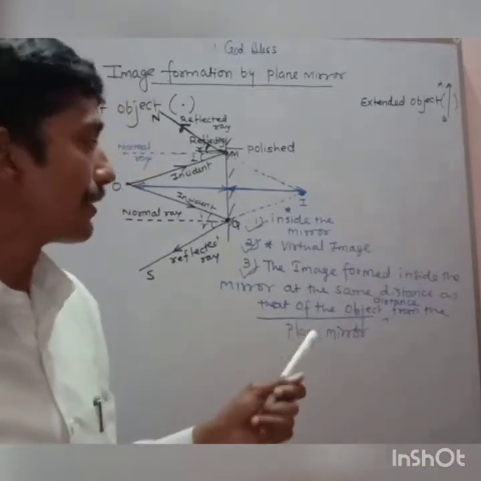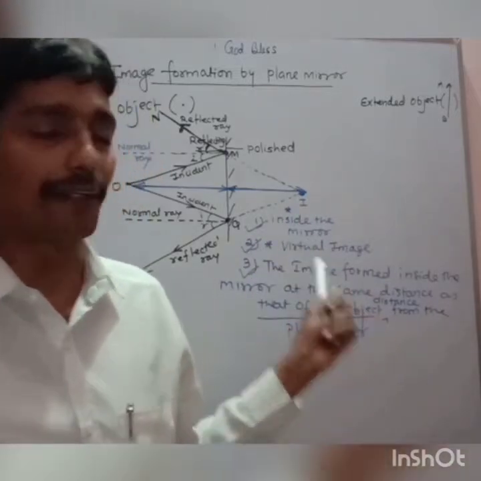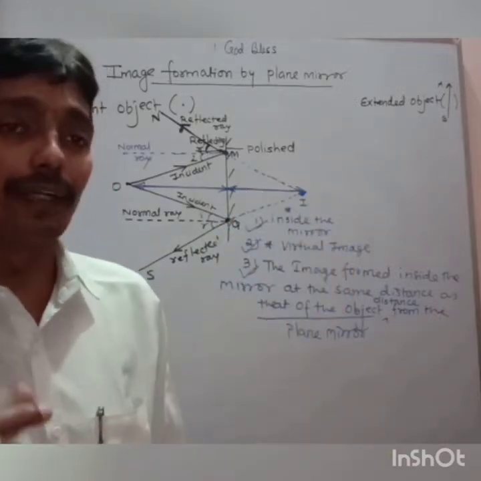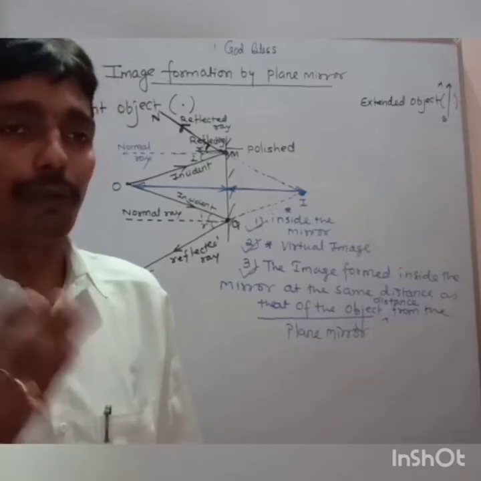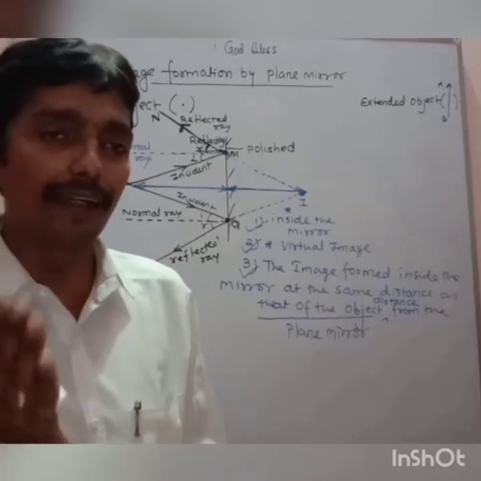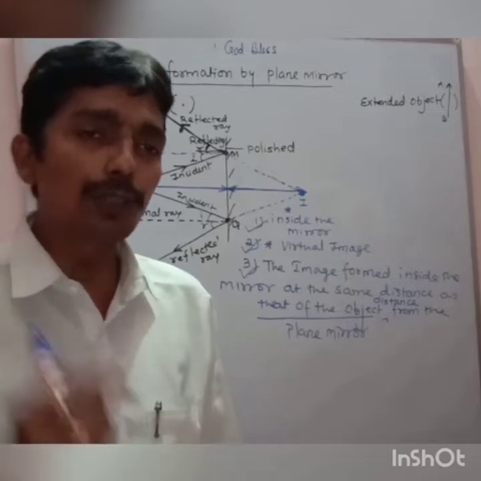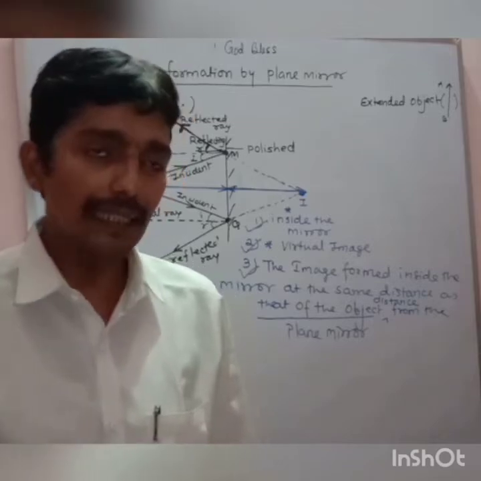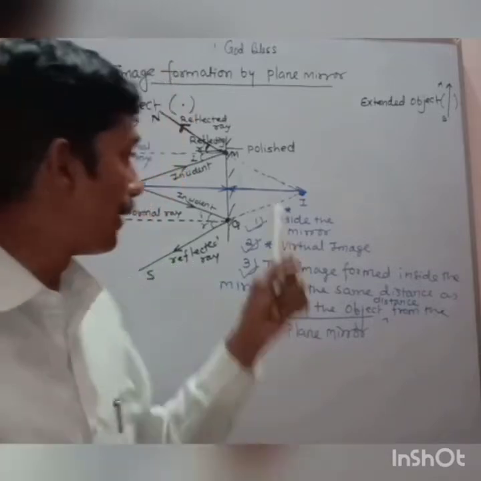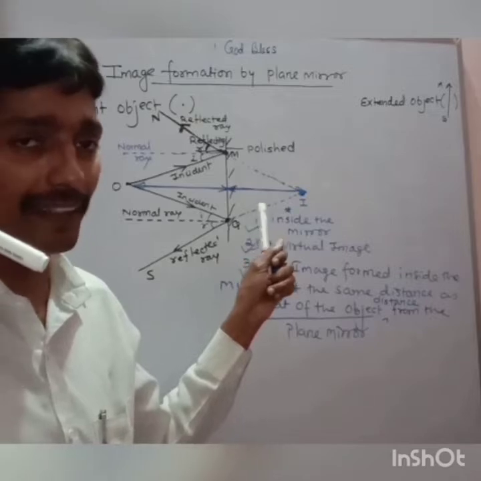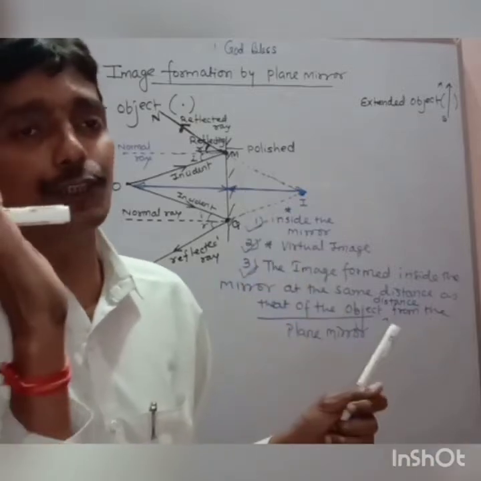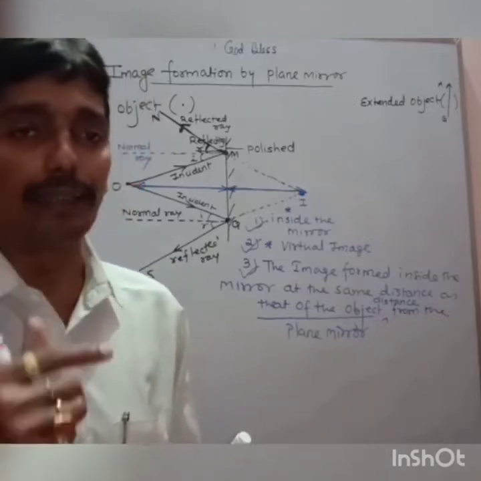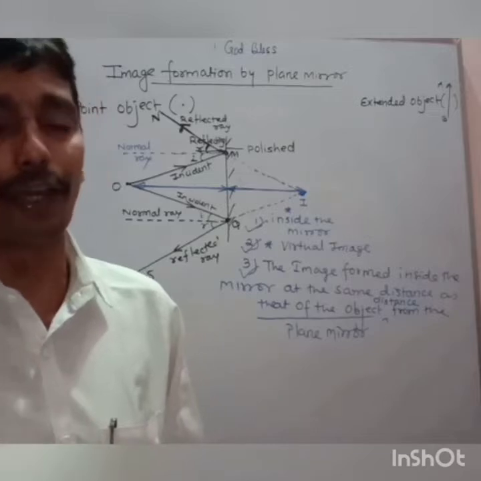It's my humble request that you please write down whatever things are given and draw this diagram also while watching this video. After this, I will do the different situation by keeping the plane mirror in a different position. How to get the image if the mirror position keeps on changing. Right now in my diagram I kept the mirror vertically, right? You can see. But what happens if I change the direction of the mirror? If I incline the mirror, if I tilt the mirror, then what will be the image formation? Where will the image form?